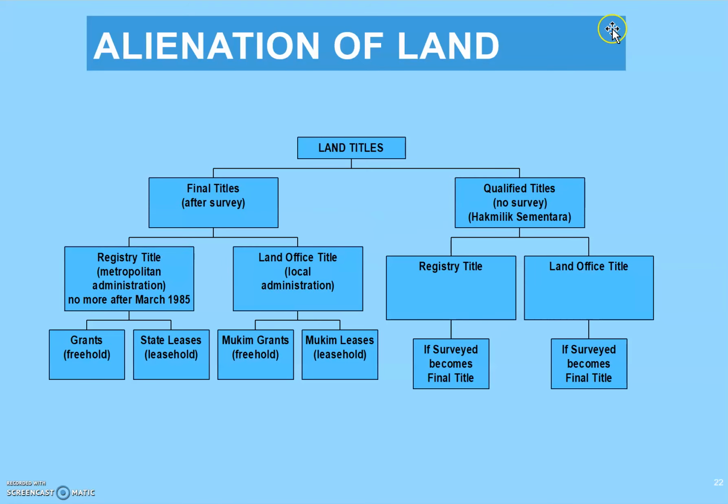Look at this diagram. Okay, land title, we have two types of land title. First one is final title, and second one is qualified title. So basically we start off from qualified title first. There was no survey. We call it qualified because it's still not surveyed, it was not finalized, especially on the size. The size should be measured and properly drawn on the map. We call it hak milik sementara.